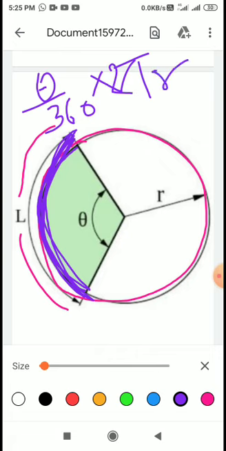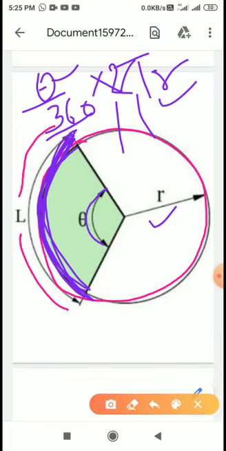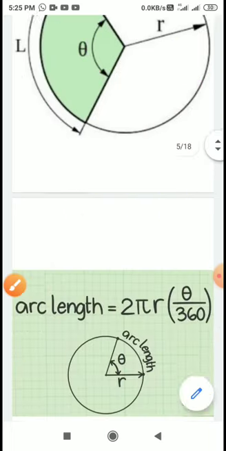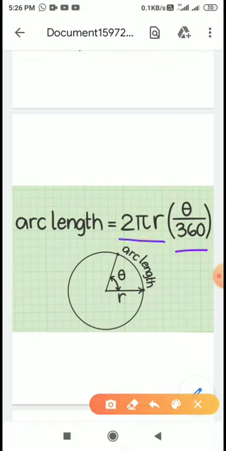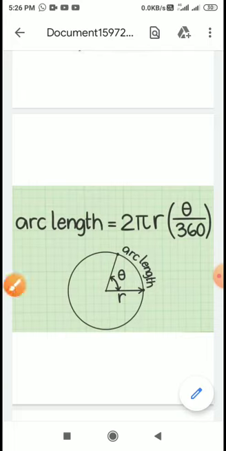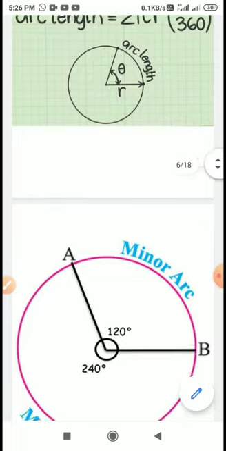So here again 360 is the number, pi is number, 2 is number. What is remaining? Radius and theta. So here also the value of radius and theta will be given to you, and with the help of this you will be able to find out length of arc. Here I have given the formula, you can see theta upon 360 they have written here, and then 2 pi r. Why 2 pi r? Because it is related to the circumference, and there area of sector, why it is pi r square? Because it is related to the area, it is part of the area.